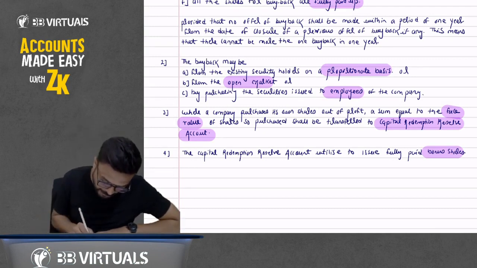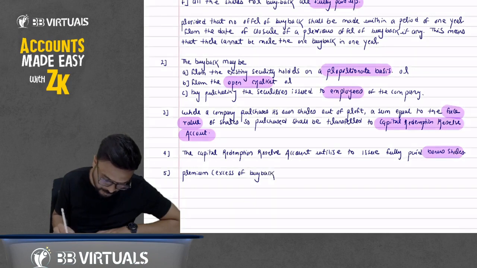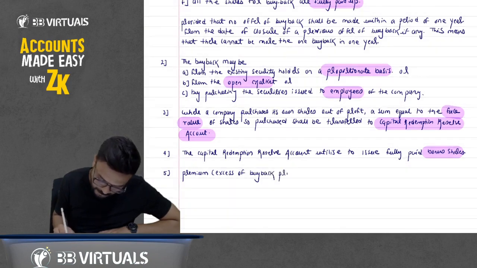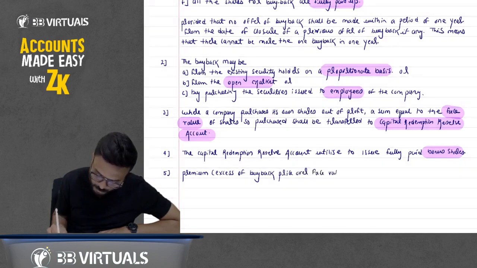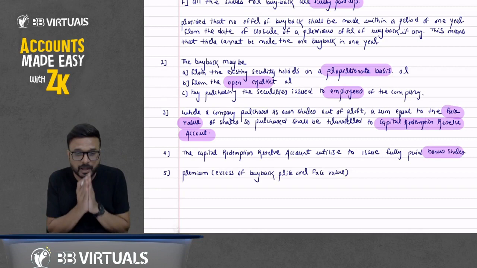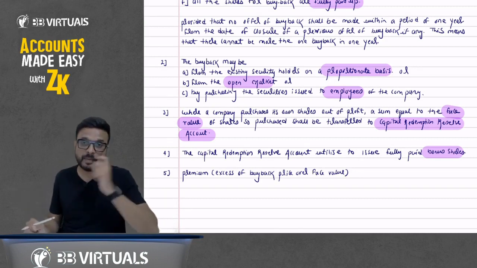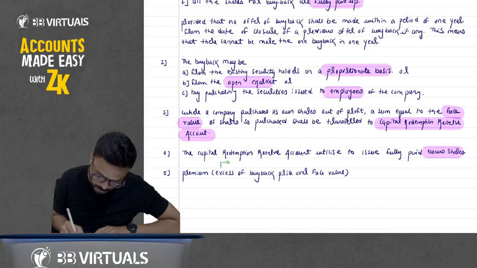Okay. Now write down the 5th point here. Premium. Write down premium: that is, excess of buyback price over face value. What do you mean by premium here? I'm not talking about securities premium here. The premium is the excess of buyback price over face value.